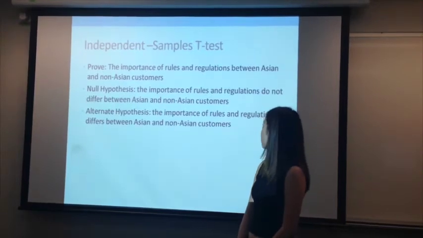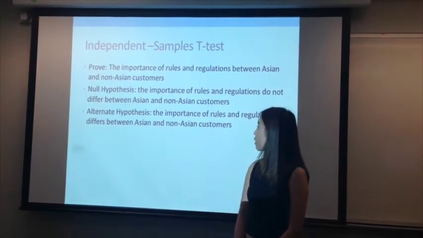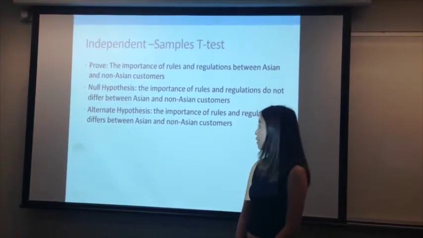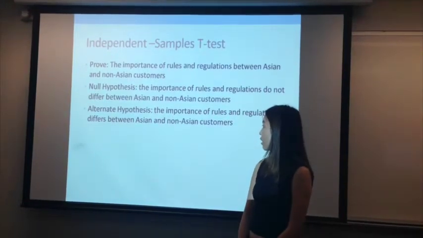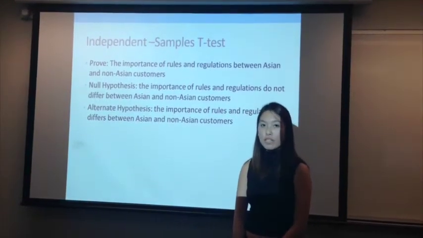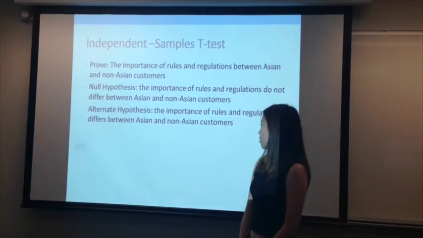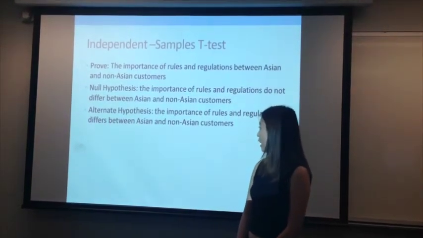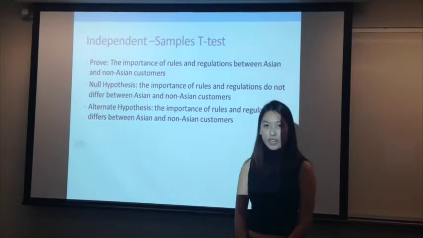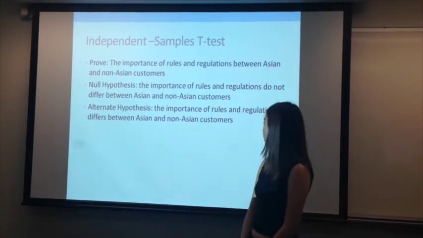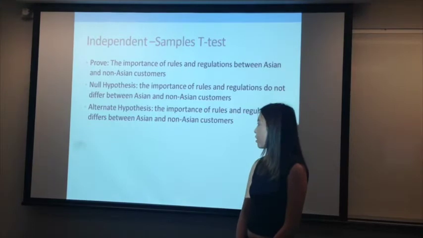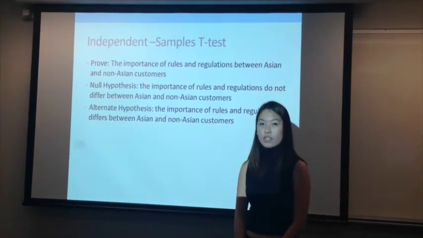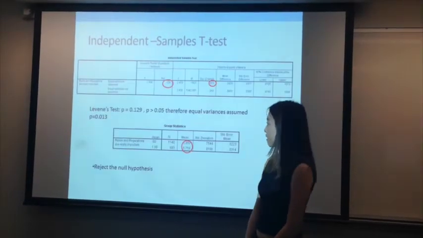We then looked at rules and regulations between Asians and non-Asian customers. Our null hypothesis was the importance of rules and regulations do not differ between Asians and non-Asian customers. And the alternate hypothesis was that the importance of rules and regulations differs between Asians and non-Asian customers. This is our output.